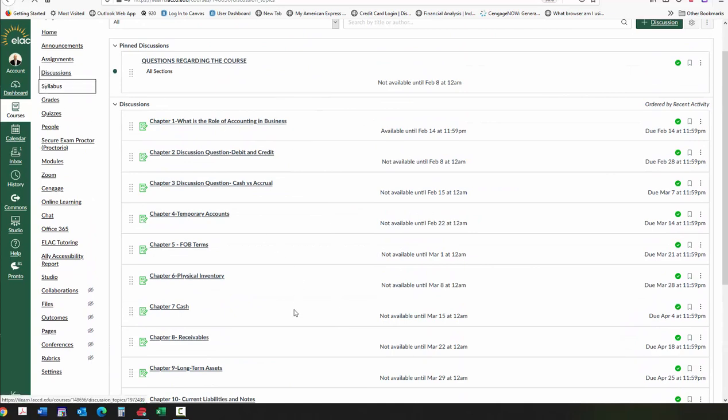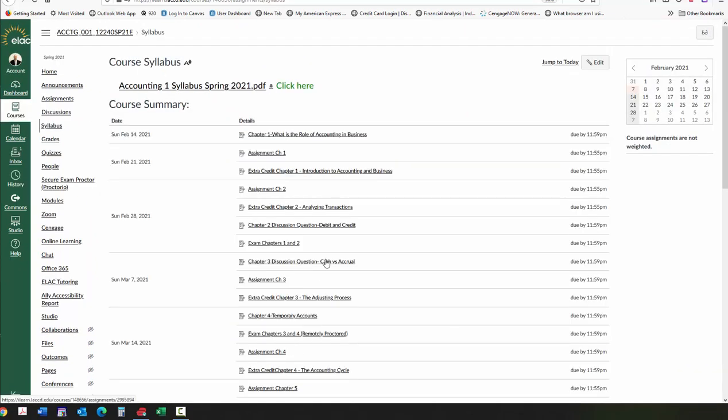The syllabus, which is the most important thing. In the syllabus tab, you'll see that there are assignments listed by due dates. So you'll see that on Sunday, February 14th, "What is your role in accounting?" will be due, which is in a week.